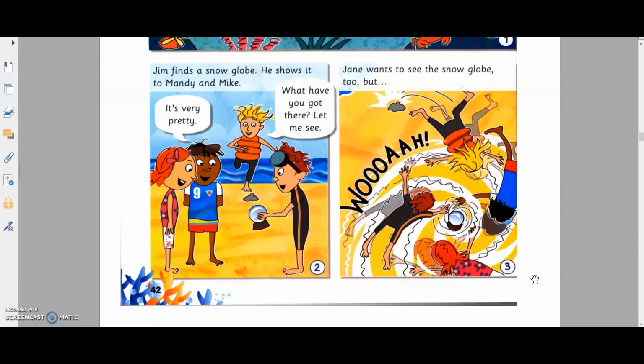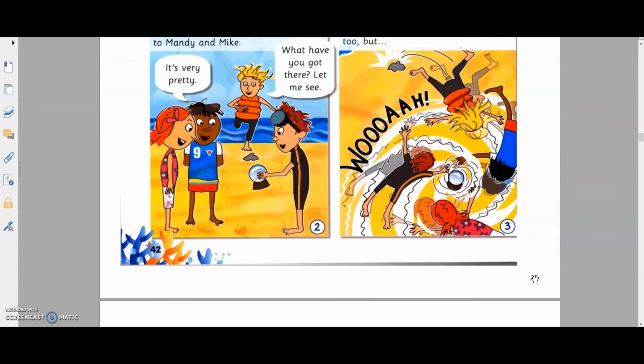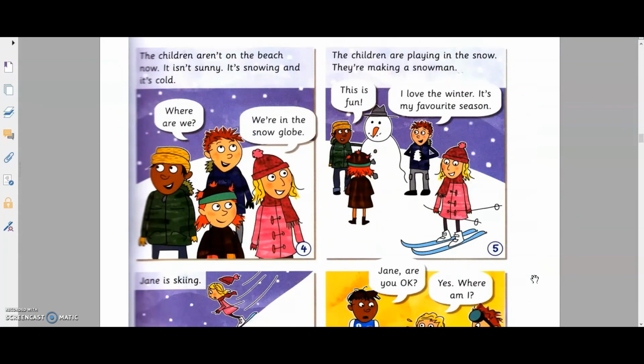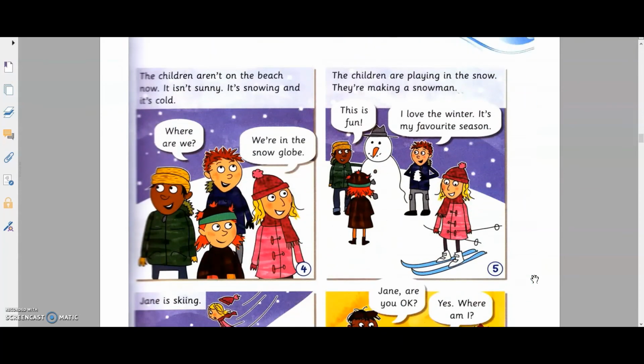He shows it to Mandy and Mike. It's very pretty. What have you got there? Let me see. Jane wants to see the snow globe too, but... The children aren't on the beach now.